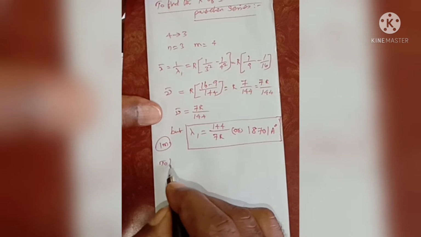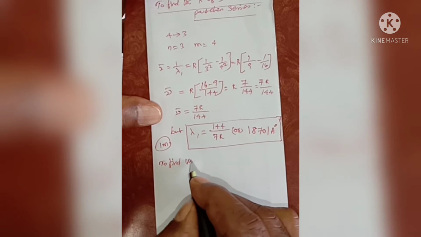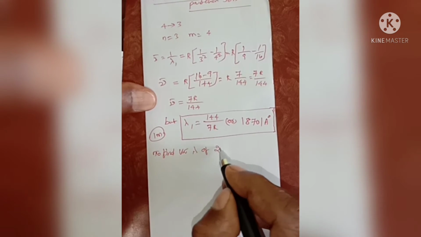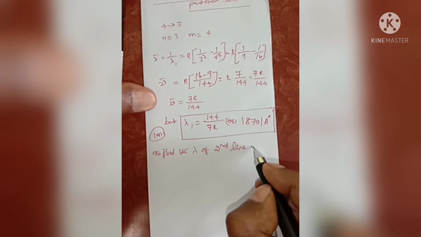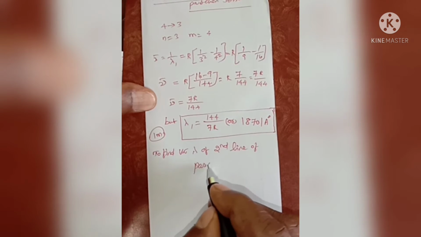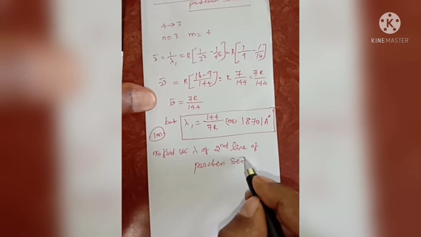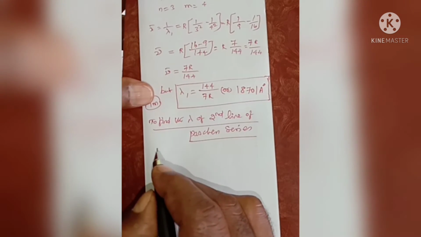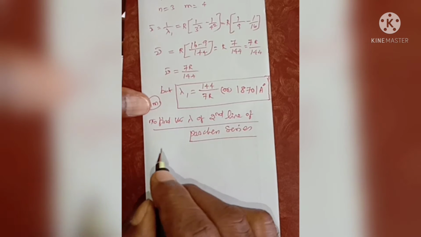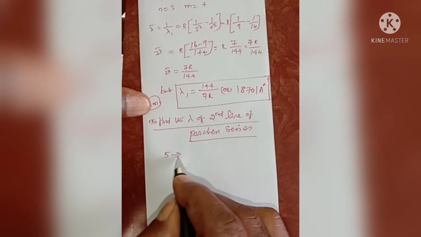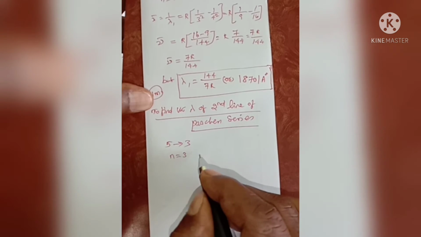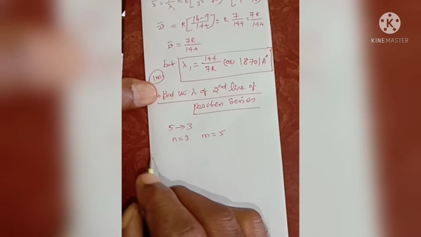Next, to find the wavelength of the second line of the Paschen series. The second line is the transition 5 tends to 3, so n is equal to 3, m is equal to 5.